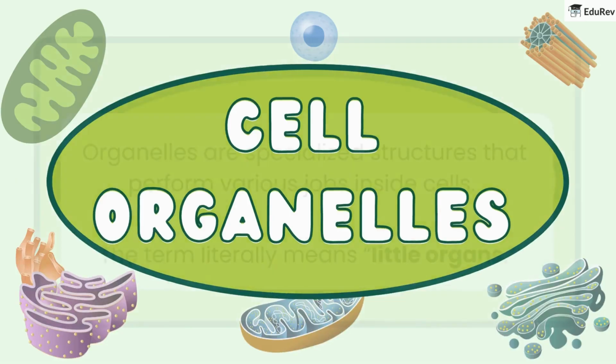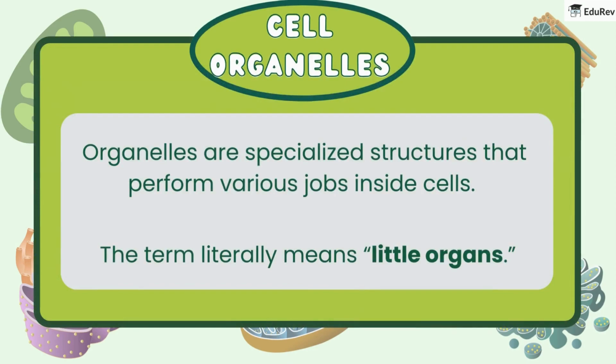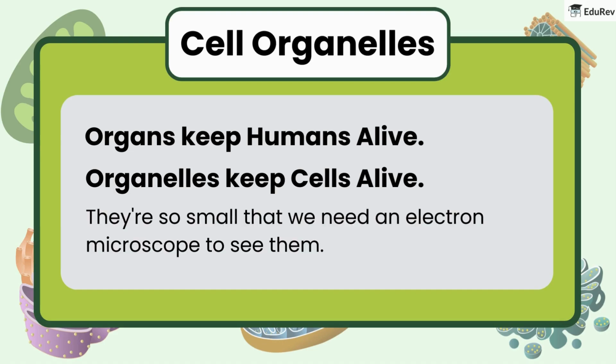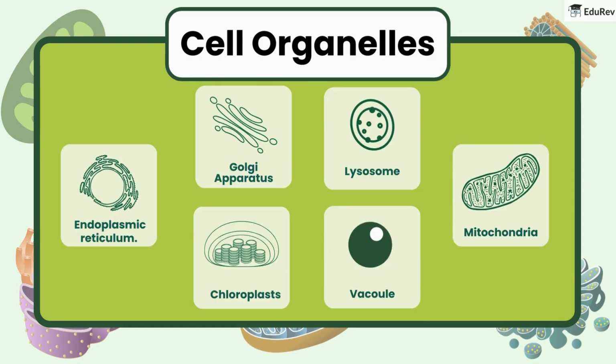Now, let's talk about organelles, which are specialized structures that perform various jobs inside cells. Organelles are like little organs that keep cells alive, just like organs keep humans alive. They're so small that we need an electron microscope to see them. Some examples of organelles are the endoplasmic reticulum, Golgi apparatus, lysosomes, chloroplasts, vacuoles, and mitochondria. Let's talk about each of them in detail.